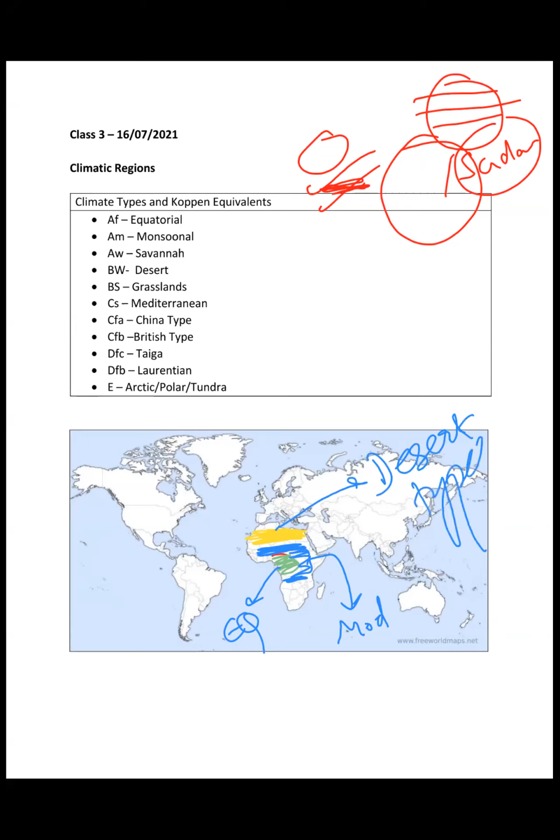And we discussed the reasons for desert types that day also, because of the offshore winds which blow, which carry no moisture, and the cold currents like the Canary which flow here, right? These are the major reasons for development of deserts. So you've seen that equatorial, then the savanna type, and then the deserts, right?